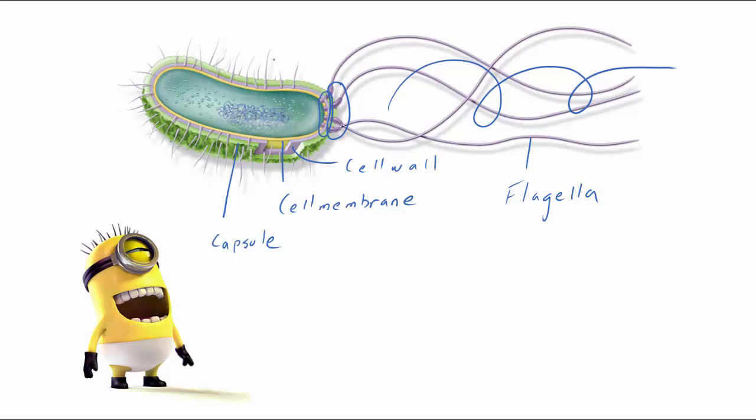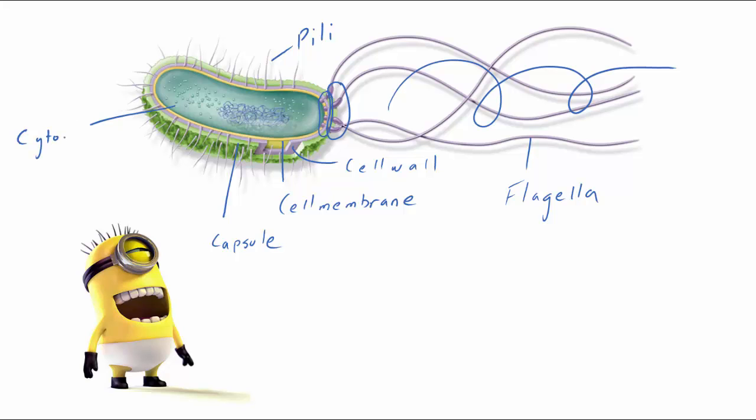Small hair-like structures called pili are also found on the outside of bacteria cells. Pili can help with movement, similar to flagella, but they also can help exchange DNA between cells and assist in attaching bacteria to different surfaces.